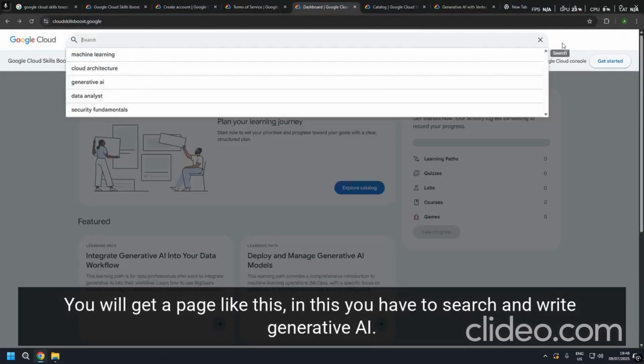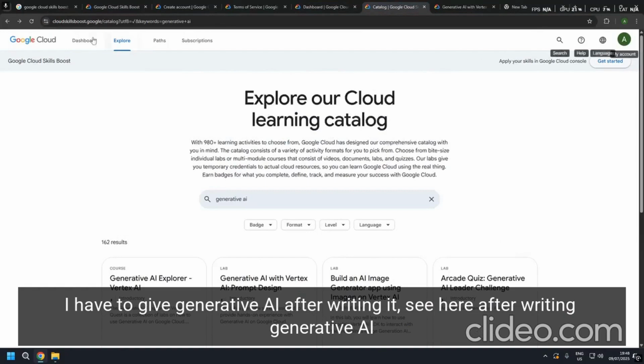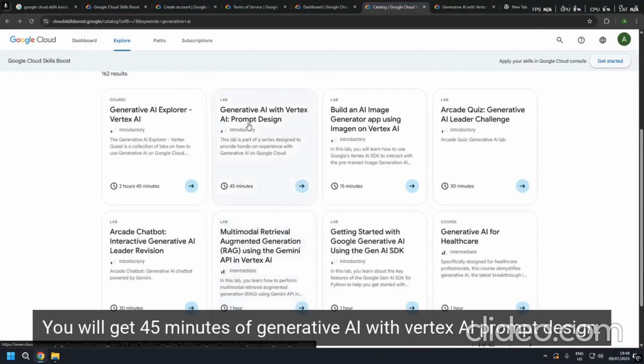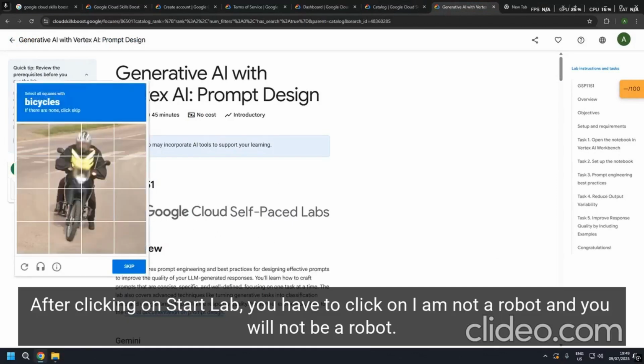In this, you have to search and write generative AI. After writing generative AI, see here, you will get a 45 minute lab, Generative AI with Vertex AI prompt design. You have to click on it, and after clicking on Start Lab, you have to click on I'm not a robot.